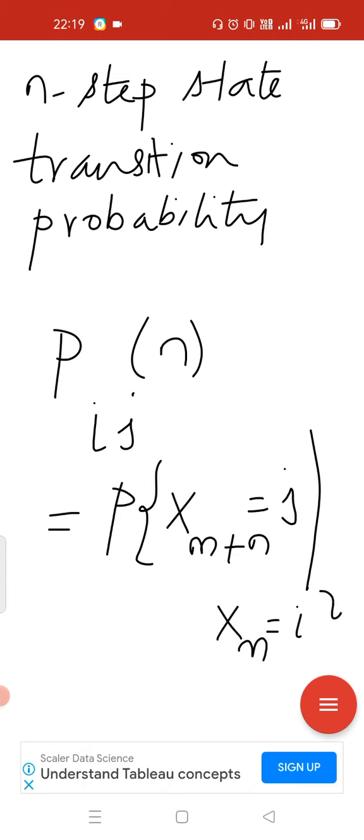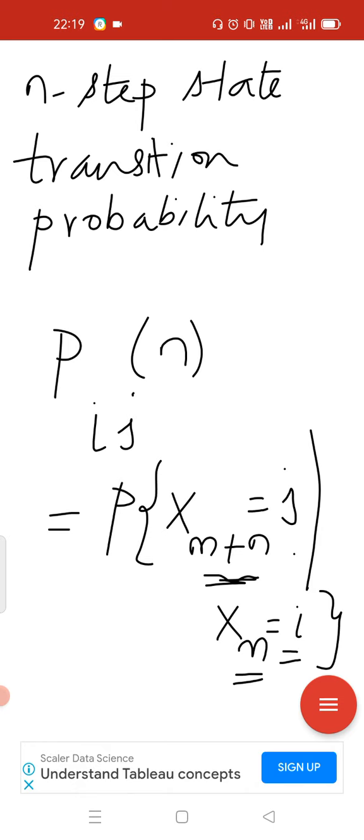What is the meaning here? In the mth step we are in the ith state. After n transitions, that is m plus n, we are moving to the jth state.